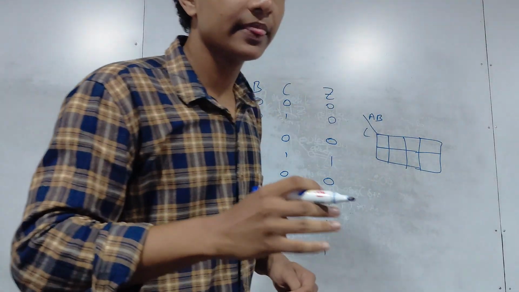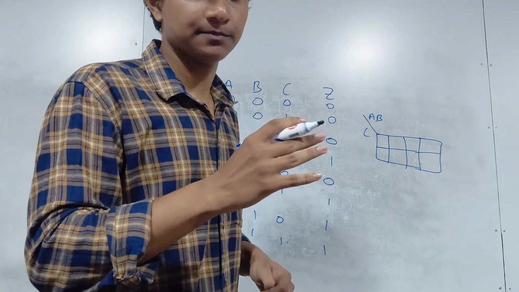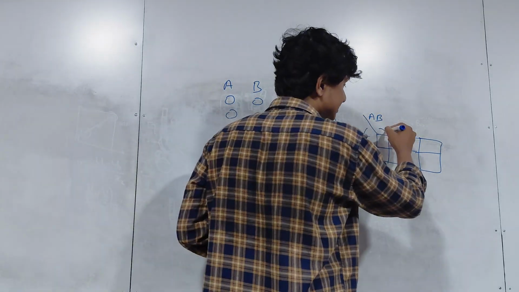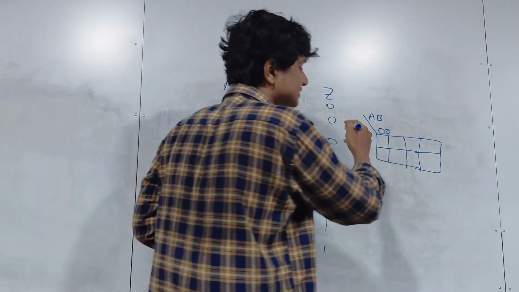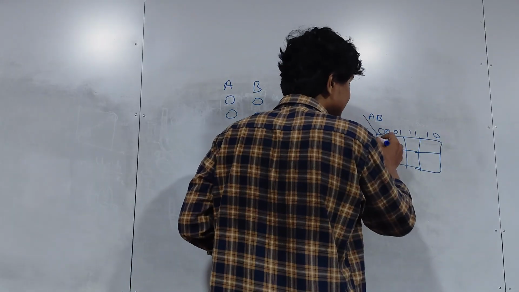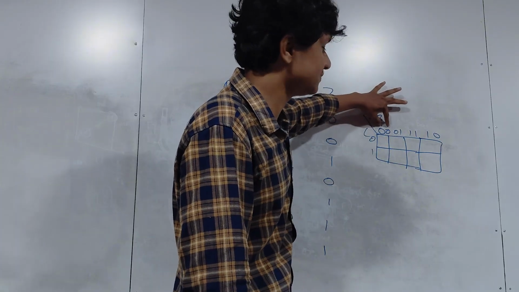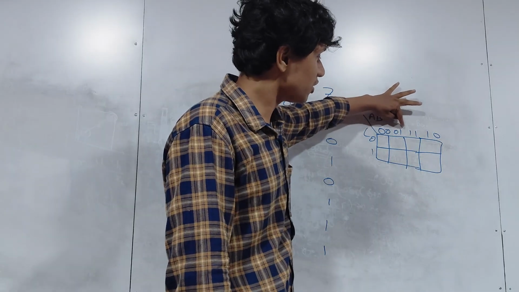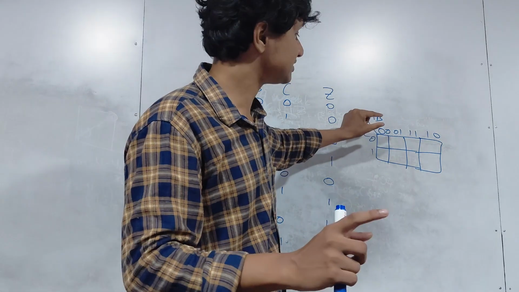Now a K-map, the main rule of a K-map is only one can change at a time. Okay, look at this. I'll first start off with 0 0 and you can follow this order. You can remember the order and you can follow it. 0 0, 0 1, 1 1, 1 0. Now if you see in this K-map, at first these both are zeros, then at the second instance you have 0 and then 1. Only the B coordinate is changing.